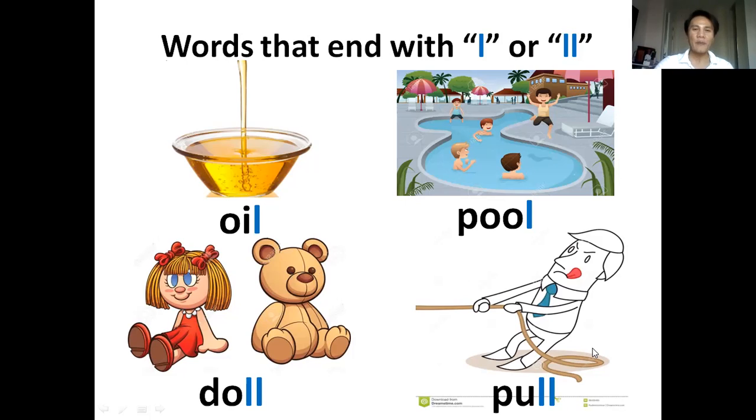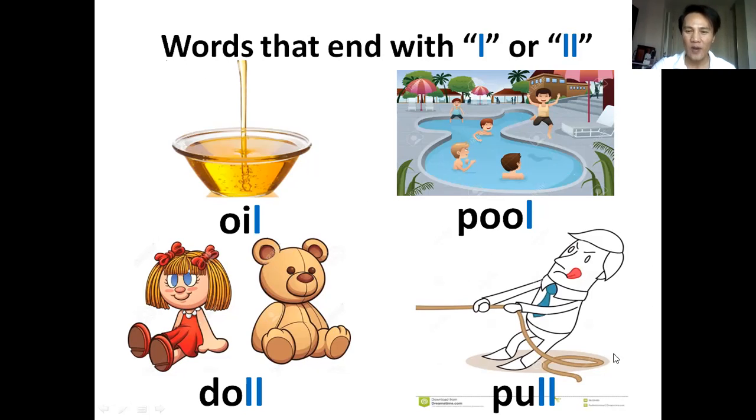Okay, so let us repeat. Again, what is this? Very good. Oil. Okay, next. What is this? Very good. That is pool. And this one, what is it? Very good. Doll.